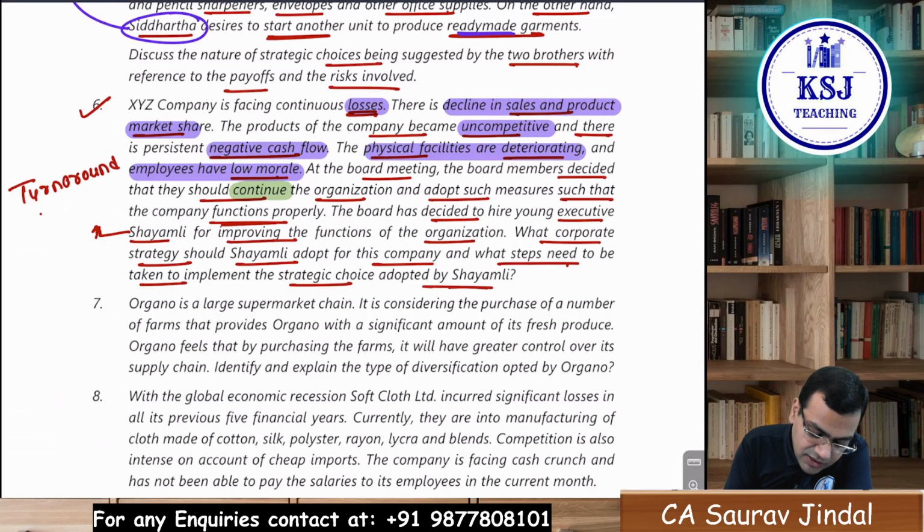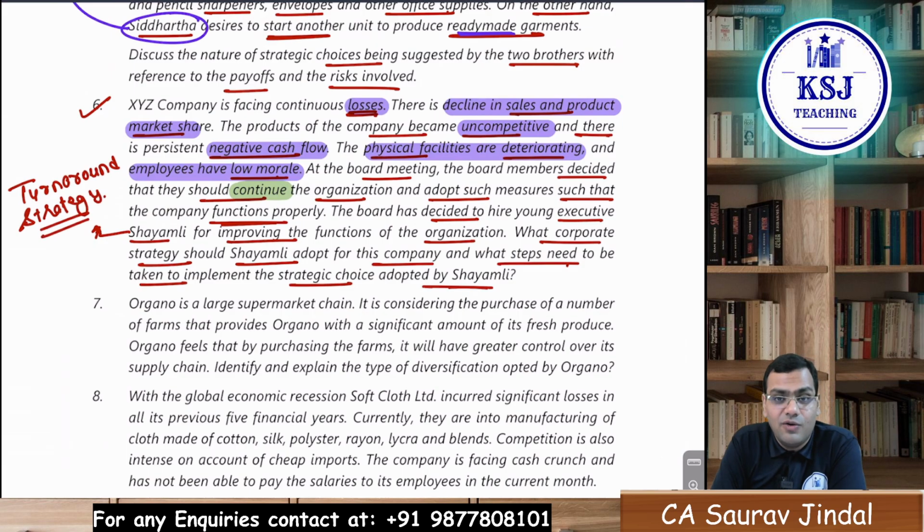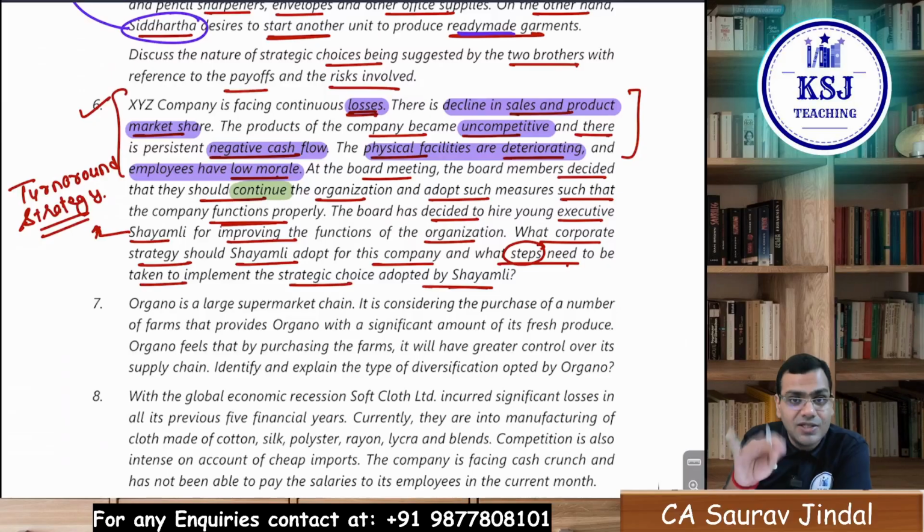The turnaround strategy is the only one which says that even if the company is into losses and everything, they want to continue the business and bring it back to normal, and what are the steps needed. So you will explain the turnaround strategy. You will say that the company is into losses, and because of these parameters, the company is in the declining stage of the PLC. This is what you will mention. Then this young executive Shyamali will go for the turnaround strategy and try to bring the loss making unit into a normal unit, into a profit making unit. Then you will explain the steps for the turnaround strategy.